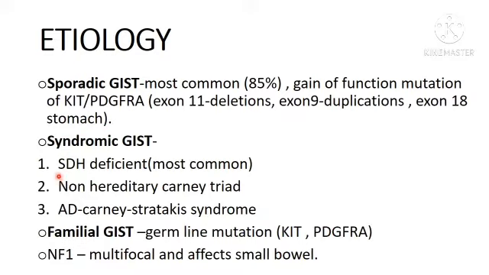Syndromic GIST: we have SDH deficient GIST, non-hereditary Carney triad, and autosomal dominant Carney-Stratakis syndrome. Out of these three, SDH deficient GIST is the most common type of syndromic GIST. Familial GIST is characterized by germline mutation in the KIT gene or PDGFRA gene. Rarely, neurofibromatosis is also associated with GIST, which is multifocal, and it usually affects the small bowel.